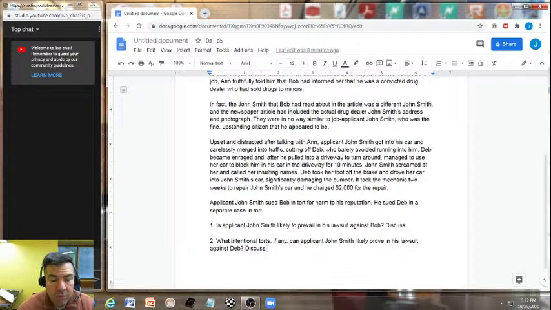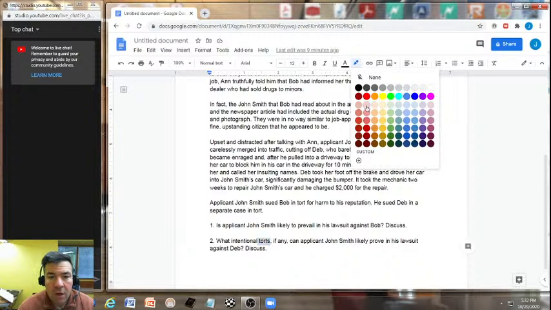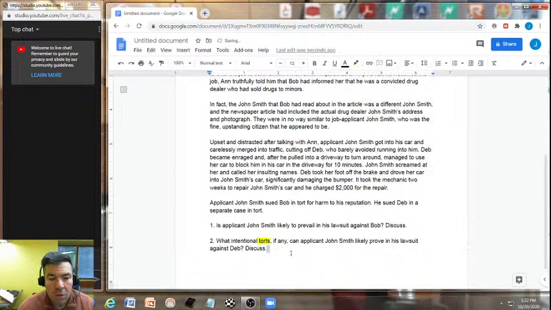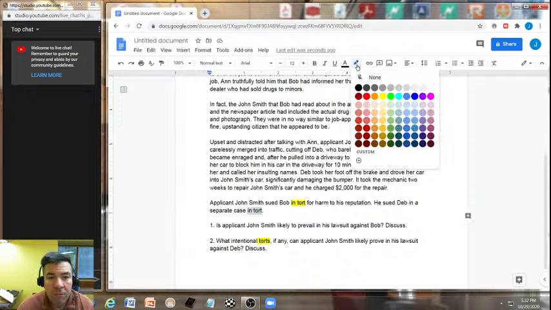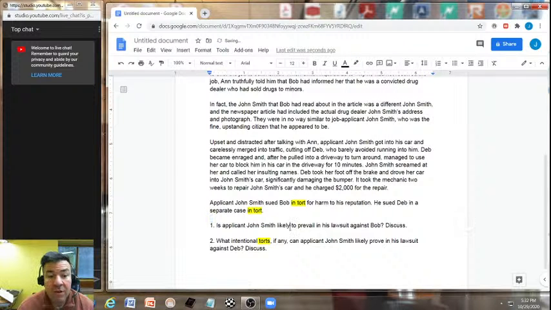Where is our area of law? Torts. Right here, this word torts, highlight. So we know, and if this wasn't a clue, we can look up to the paragraph before. Applicant John Smith sued Bob in tort, right here, for harm to his reputation. He sued Deb in a separate case in tort. Three reinforcements here that our area of law is indeed tort.